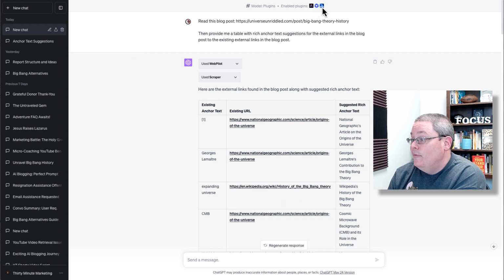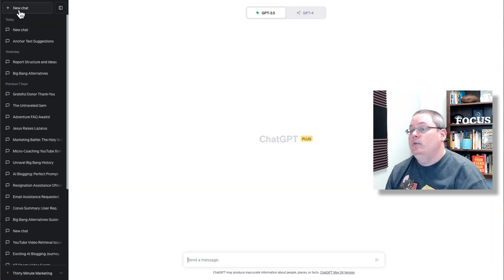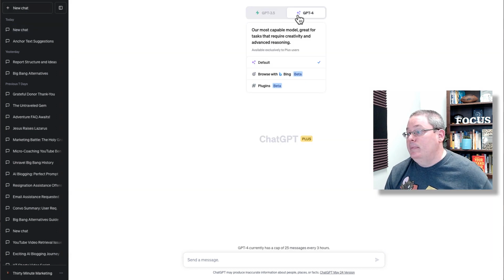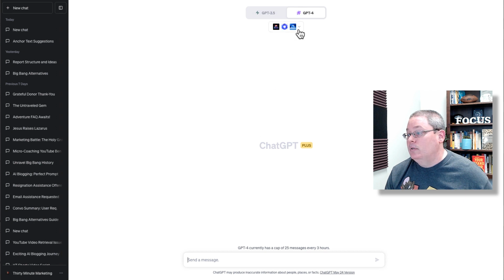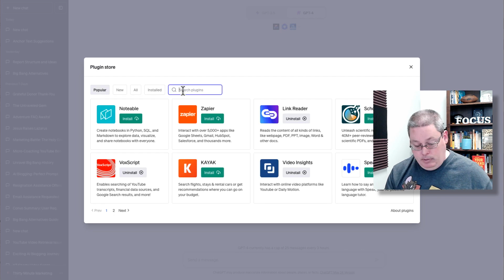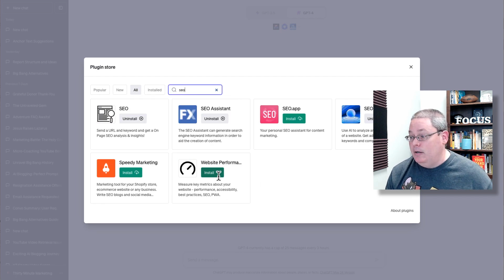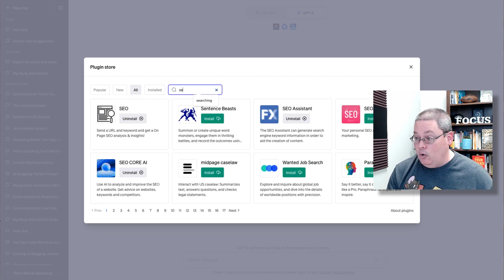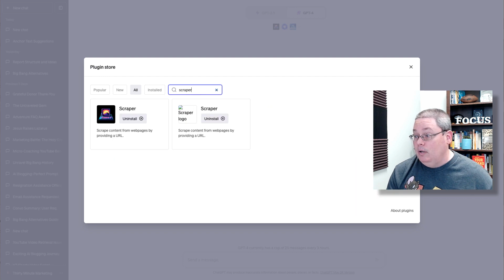Here you can see I still have the Web Pilot, and then I have the SEO Core AI, and I've enabled a new one called Scraper. Of course, you might not know how to do that. You simply go to the plugin store. You do that by going under GPT-4, going under plugins, then dropping down and scrolling down to the plugin store. And then when the plugin store loads, simply type in SEO. And you can see here are the SEO ones, or if you're looking for a scraper, type in scraper.